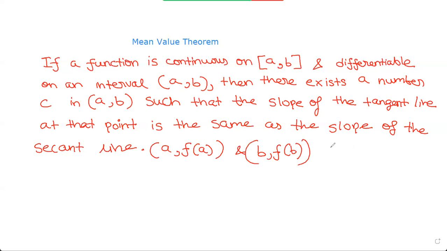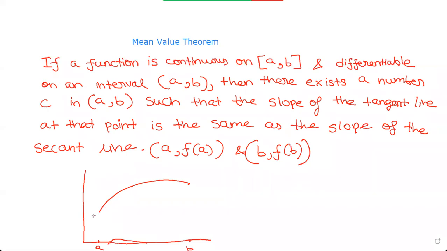So now let me give you an example. I know this might seem confusing at first, but once I draw this graph, you'll understand. So let's say we have something like this, and then we have our function f of x. This is a and this is b. Now, wait, let me try to draw a line.